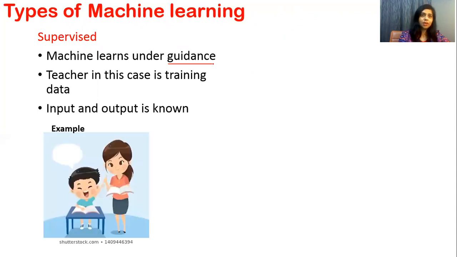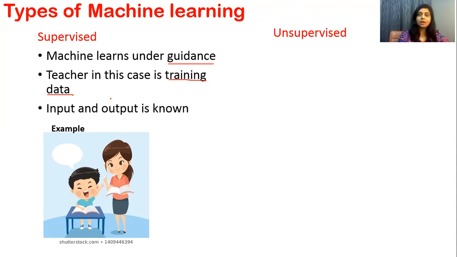What is an example? This is an example of supervised learning. You can see this kid is learning in the presence of a teacher, or you can say under the supervision of a teacher. But in machine learning, the training data is the teacher. That means we have to give a lot of data to the machine so that it understands what the input is and what the predicted output should be.